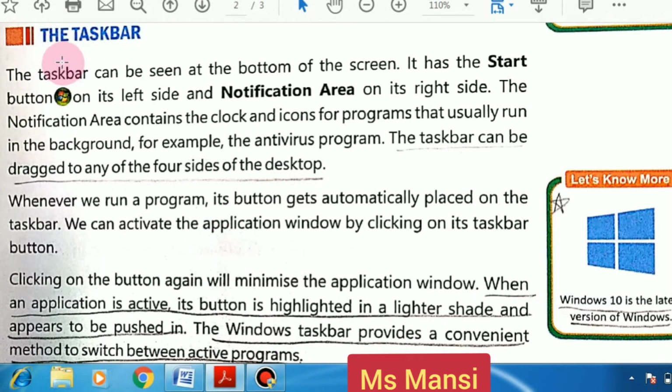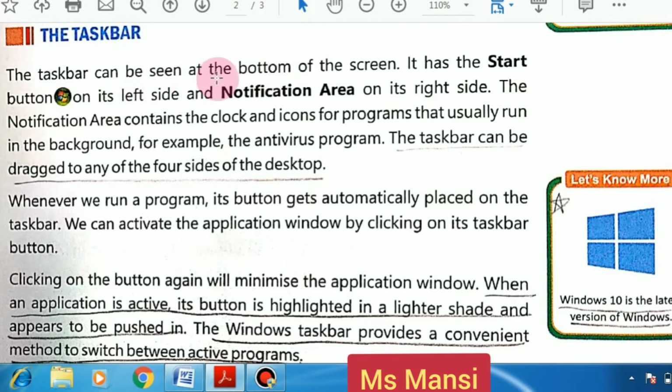Students, at the bottom of the desktop, the taskbar is there. See in this picture also, this is the taskbar at the bottom of the screen. It has the start button on its left side. See, this is the start button on the left side and the notification area on its right side. See, this is the notification area on its right side.